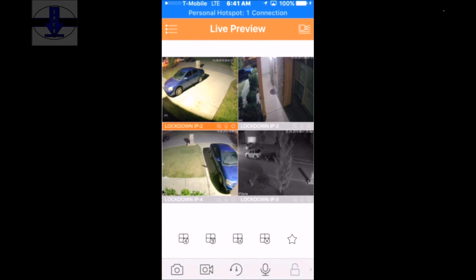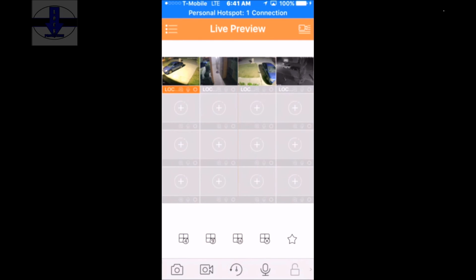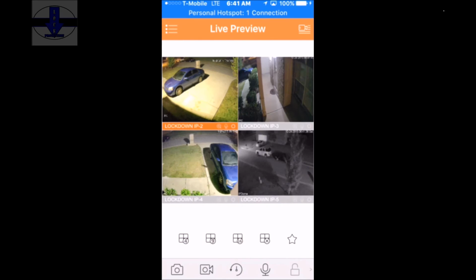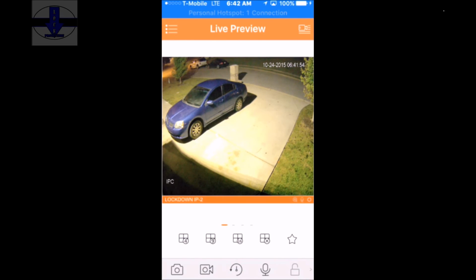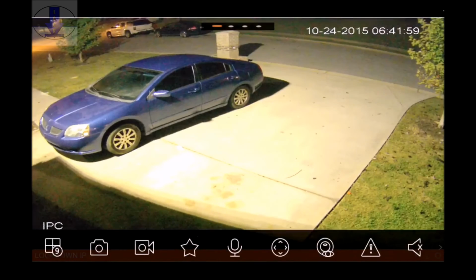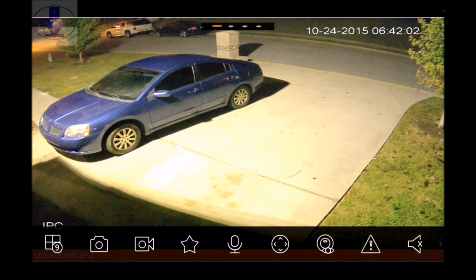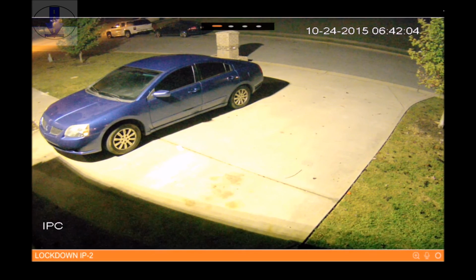If you would like to see a different view from 4 to 9 to 16, you can change that by clicking on the icons on the bottom. To enlarge your icon, just double tap on it. And if you have your screen rotation on, when you rotate it, it will go to full screen. If you rotate your phone back, it will go back to normal view.